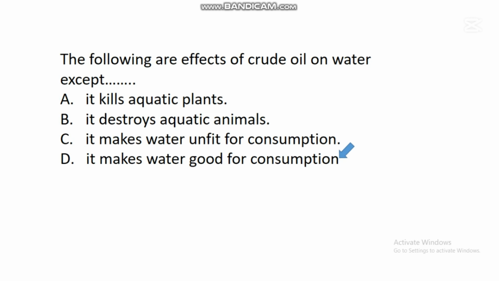Crude oil is one of the pollutants of water, and when crude oil is released into water, that crude oil will kill aquatic plants, it will kill aquatic animals, it will contaminate the water in such a way that the water will become unfit for consumption.